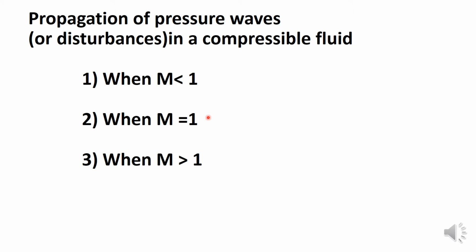Now let us consider a small projectile moving from left to right in a straight line in a stationary fluid. I will show you sketches in the next slide.